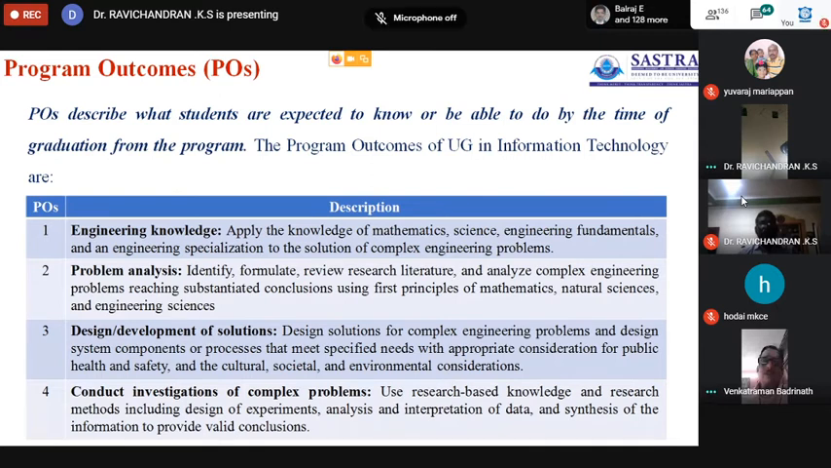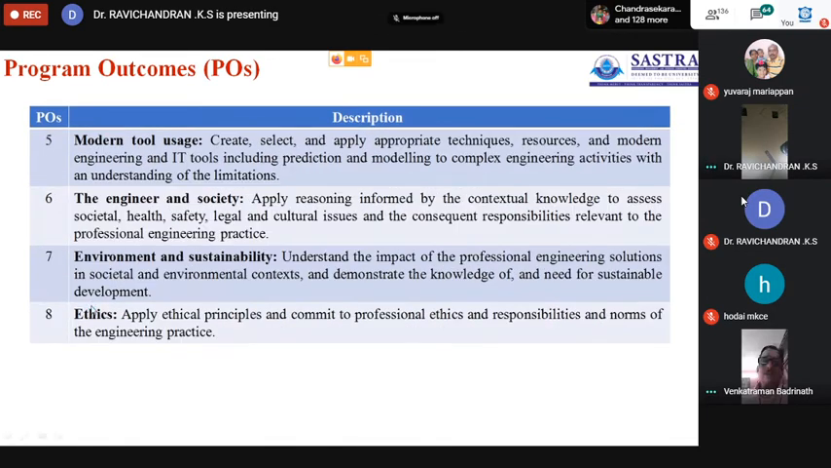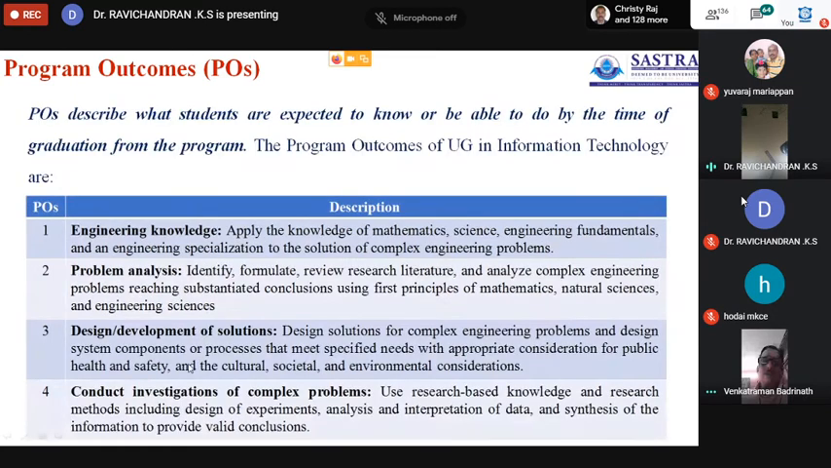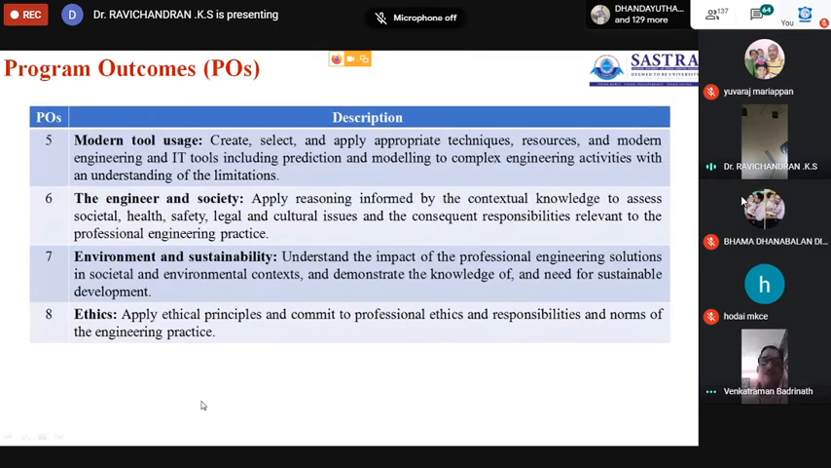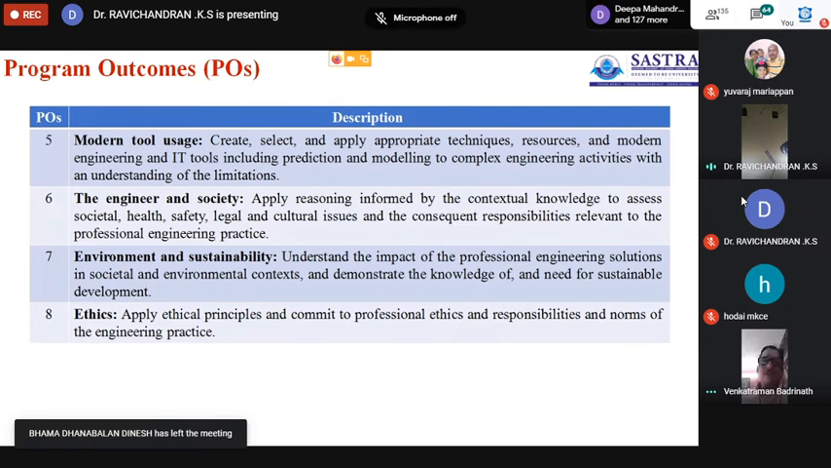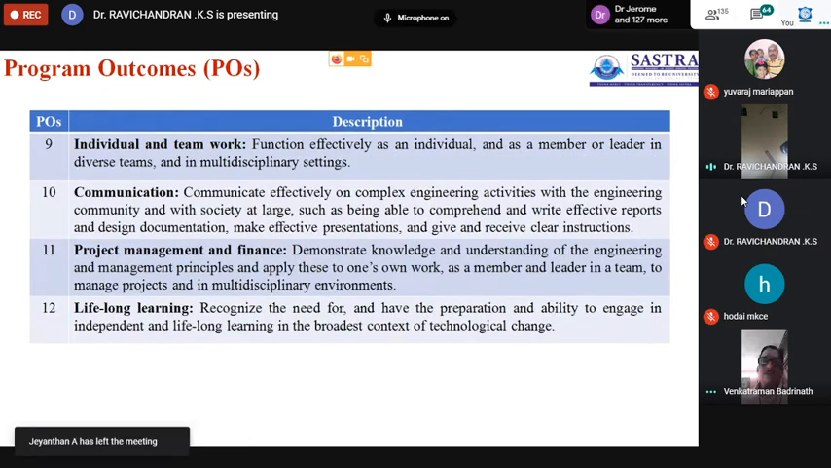Okay, the program outcomes describe what students are expected to know and be able to do by the time of graduation from the program. These 12 headings are normally used in many curricula: engineering knowledge, problem analysis, design and development of solutions, conduct investigation of complex problems, modern tool usage, engineers and society, environment and sustainability, ethics, individual and teamwork, communication, project management and finance, and lifelong learning.